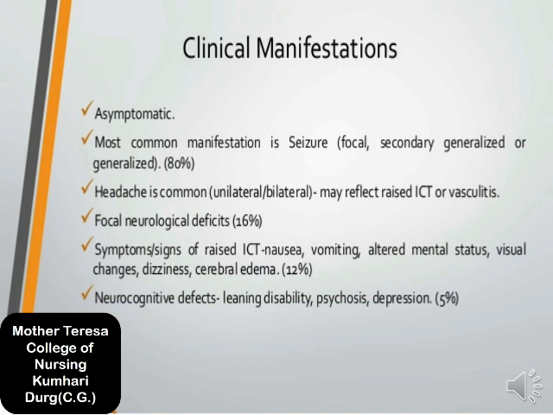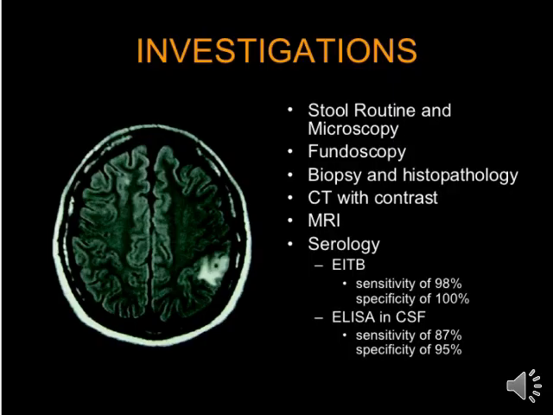Now we will see diagnostic evaluation. It means which diagnostic tools help detect a neurocysticercosis patient. First is stool routine and microscopy, the first important test. Second, fundoscopy. It is also an important tool for detecting neurocysticercosis or ocular cysticercosis.